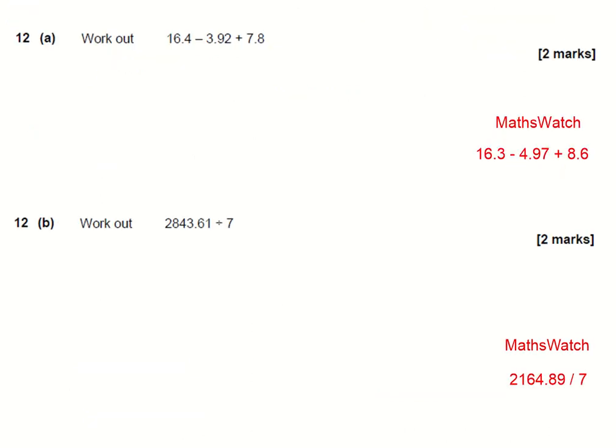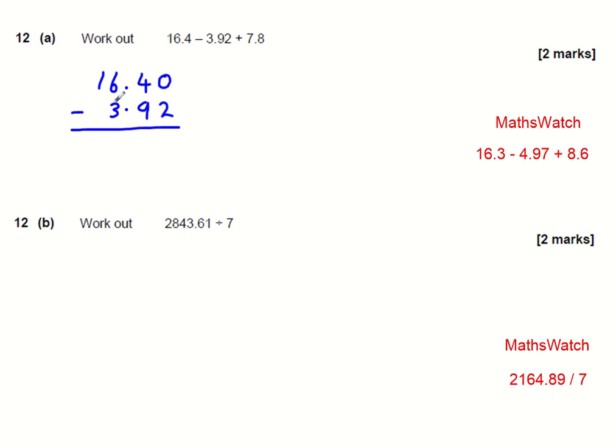Question 12. Work out 16.4 minus 3.92 plus 7.8. Right, subtraction first. I'm doing 16.4 minus 3.92. Right, when we're subtracting these, since I've got a blank space here, that's going to be a 0.